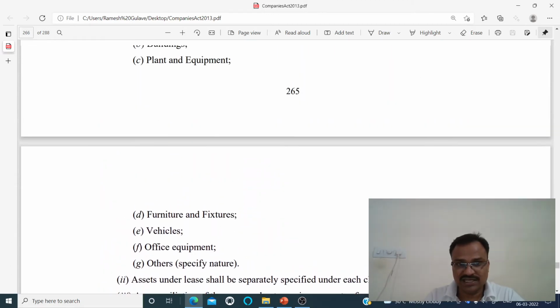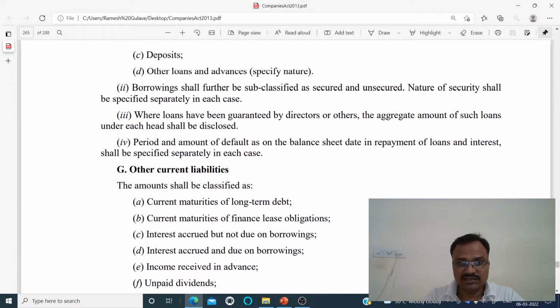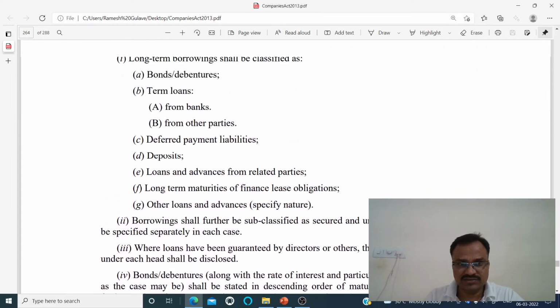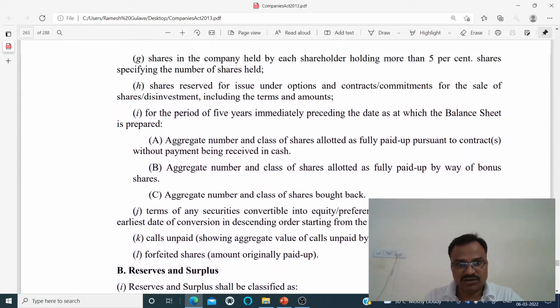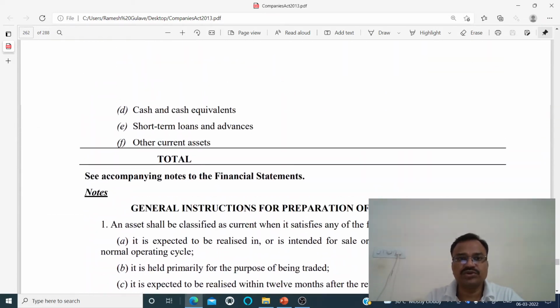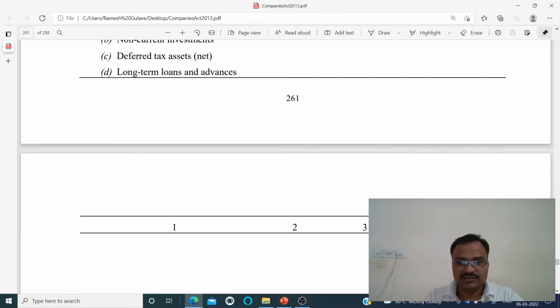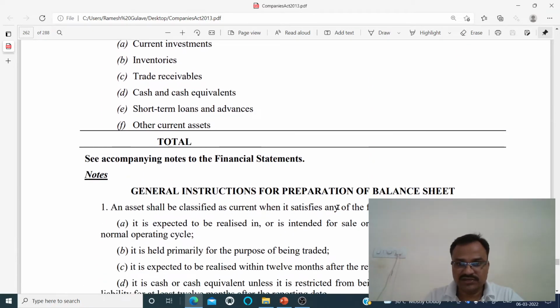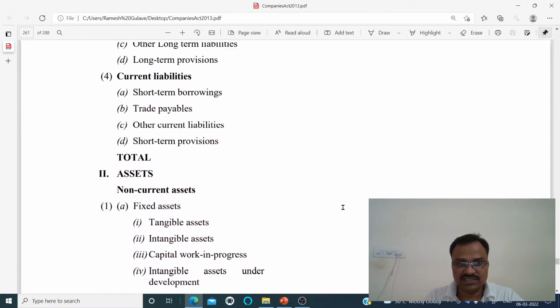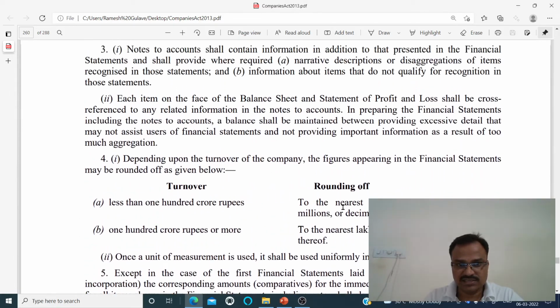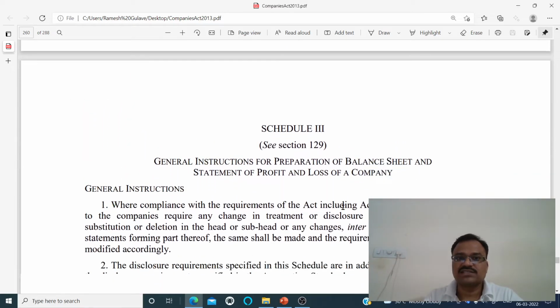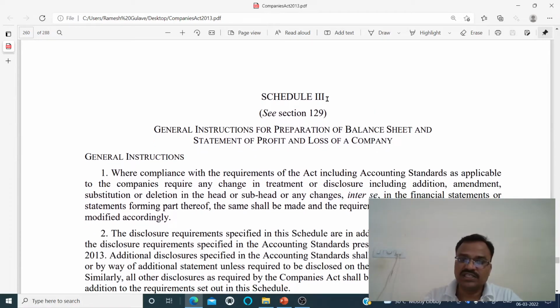Yes, this is related to the schedules of the Companies Act. This is Schedule number 3. See, the title is Schedule 3, and this schedule is about general instructions for preparation of balance sheet and statement of profit and loss of a company.